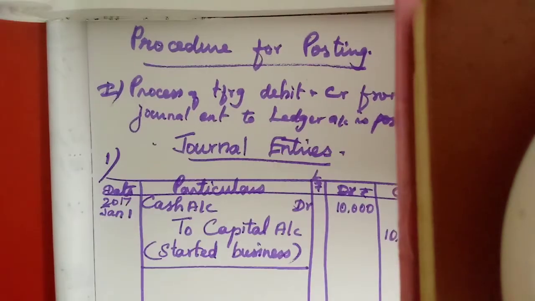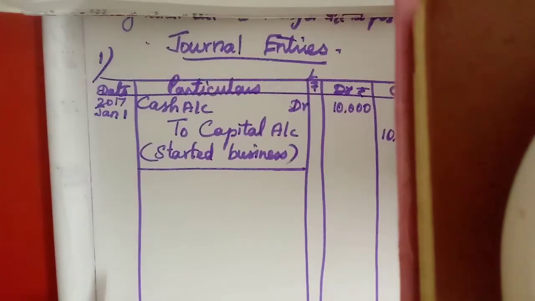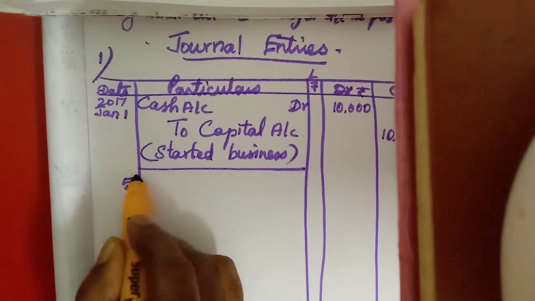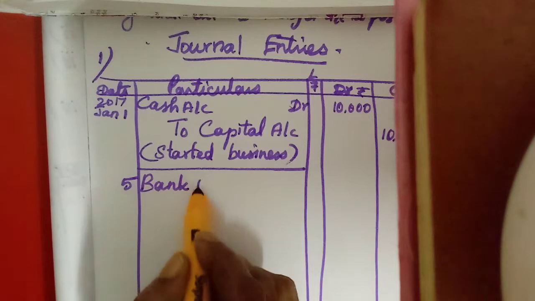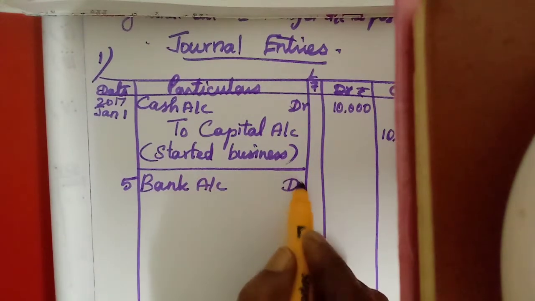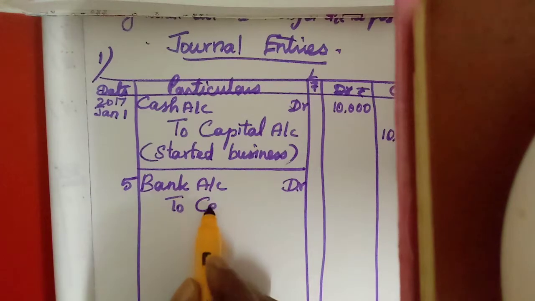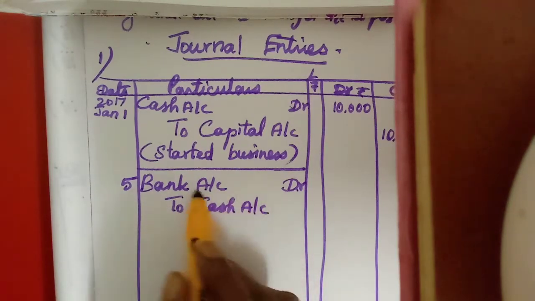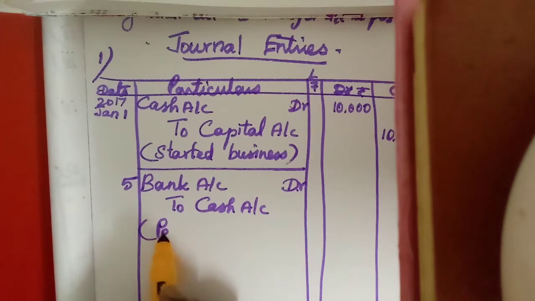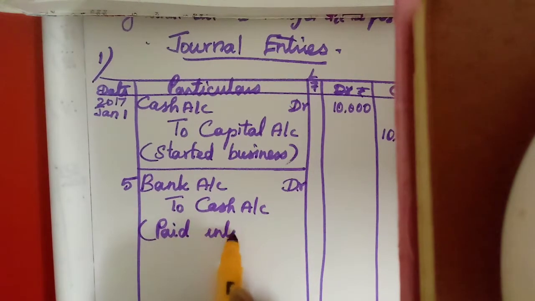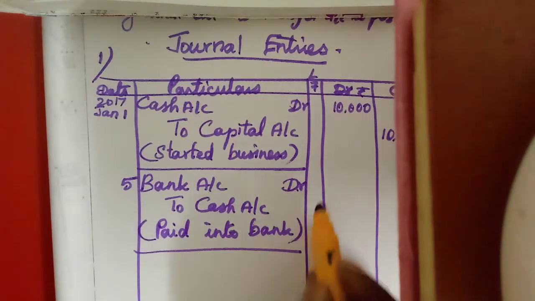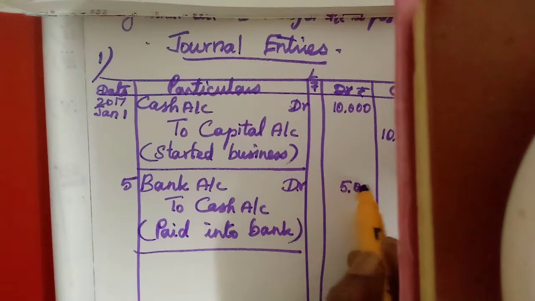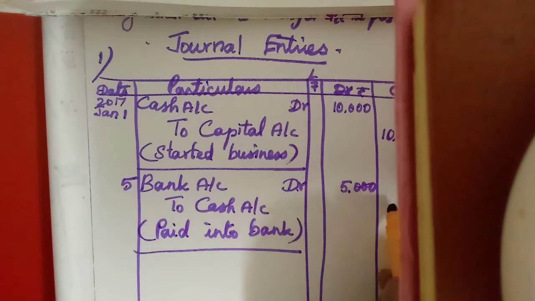One entry over. Second one, paid into bank. So the date 5. Here bank is the receiver, so we should debit. Bank account debtor, then cash is going out, to cash account. First letter capital letter, then A also capital letter. Paid into bank. Draw the line. Now write the amount 5,000. Debit straight to cash. This amount also should tally.